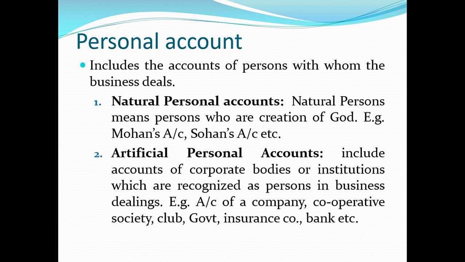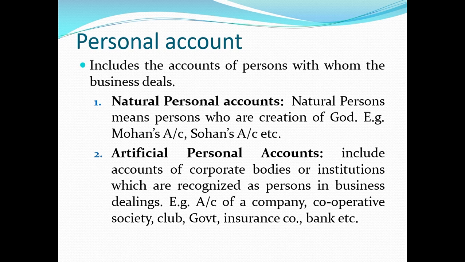Then we talk about the second category under personal account, which is artificial personal account. The company's account is an artificial legal person under the creation of law. So therefore, we have an artificial person also apart from a natural person.